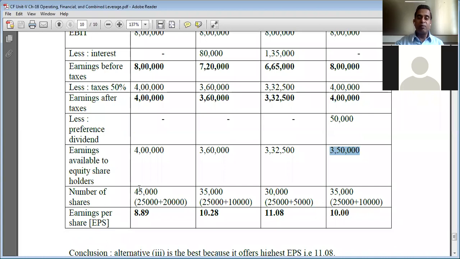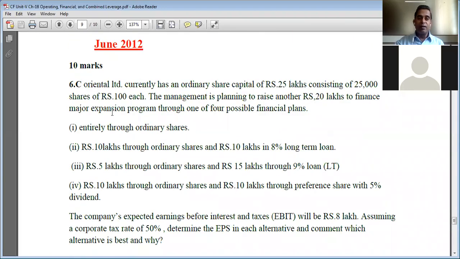Now to find out earnings per share, we need to divide the earnings by the number of equity shares. So how are we going to calculate the number of equity shares? Please remember, it is given in the problem. Oriental Limited currently has an equity share capital of 25 lakh rupees, entirely equity shares. They have given the number of equity shares readily: 25,000 equity shares are already there in the company, whose market price is 100 rupees.